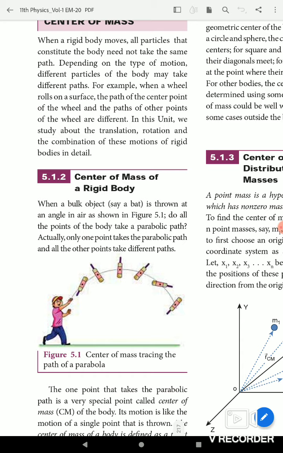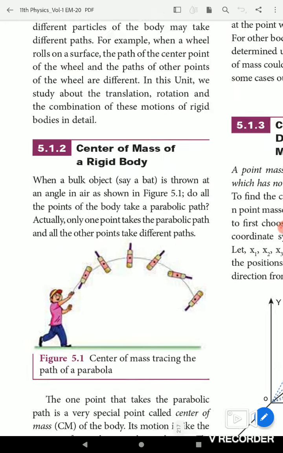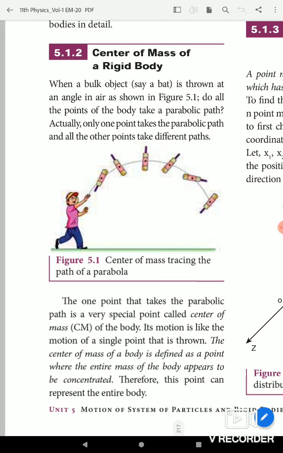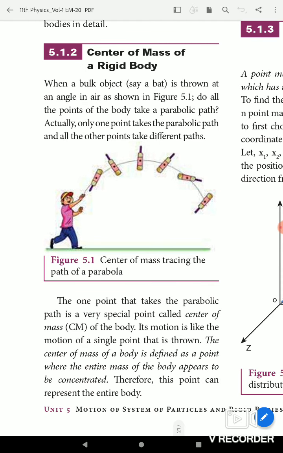Center of mass of a rigid body. When a bulk object is thrown at an angle, only the center of mass of the body takes the parabolic path. Only one point, and all other points take different paths. The one point that takes the parabolic path is a very special point called the center of mass of the body.